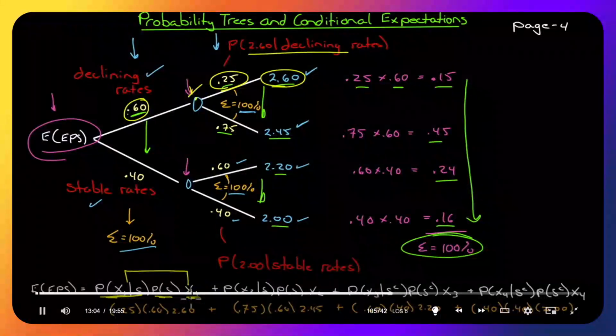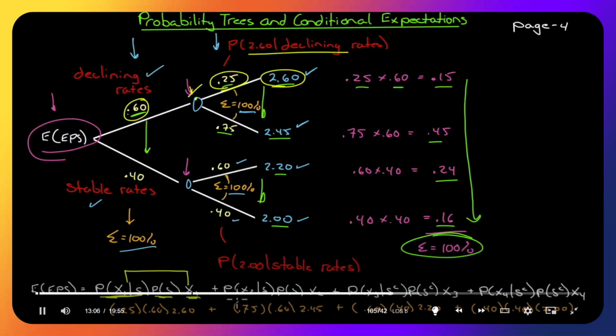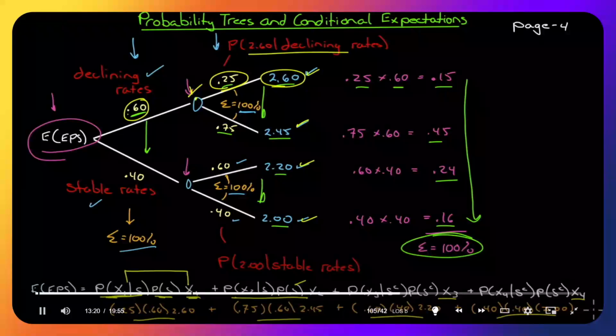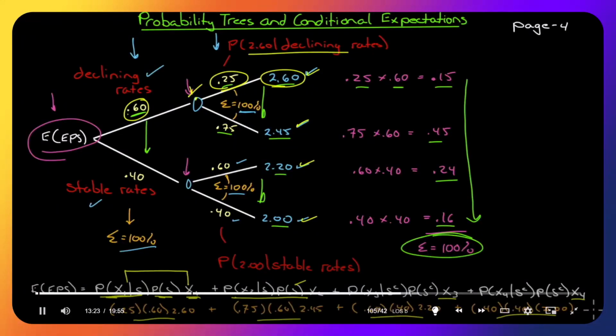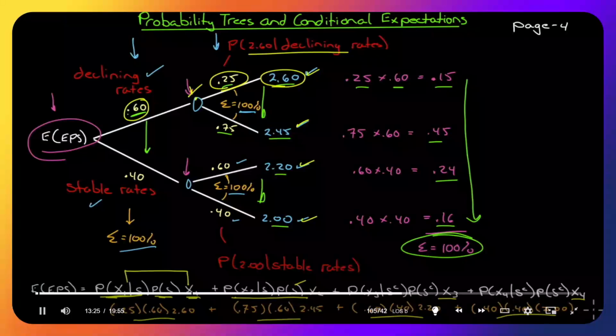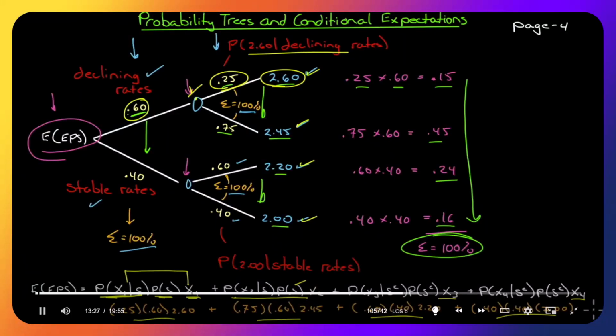There's that probability. And we do it for x2 in scenario S, 260, 245. We'll do it for x3, which is 220. We'll do it for x4, which is $2. Multiply that out. I put all the values down here, and we've already solved it earlier to be 2.34, I think 2.3405.